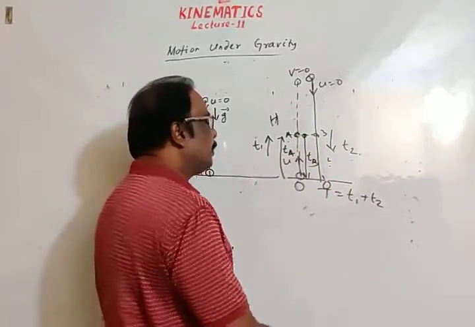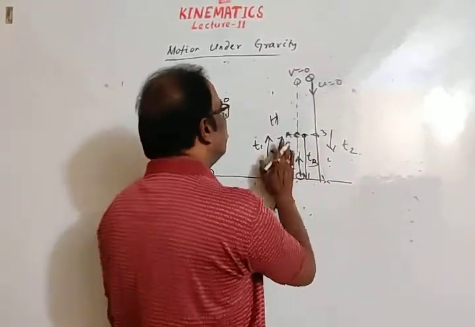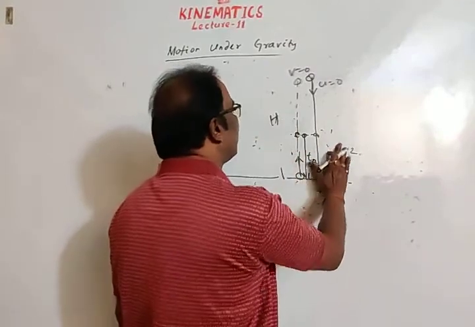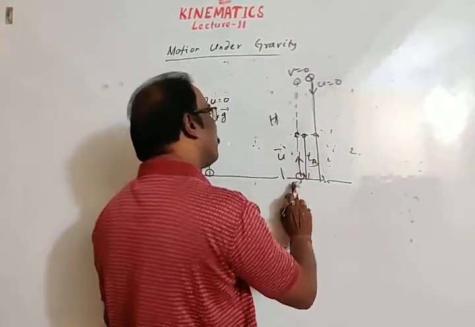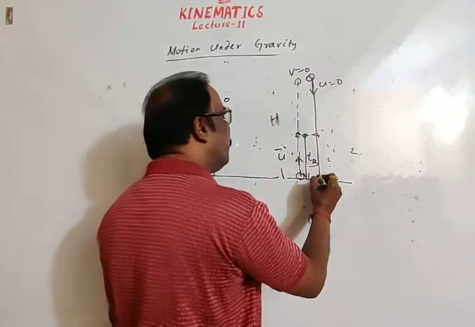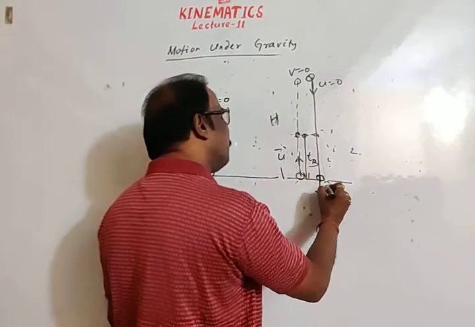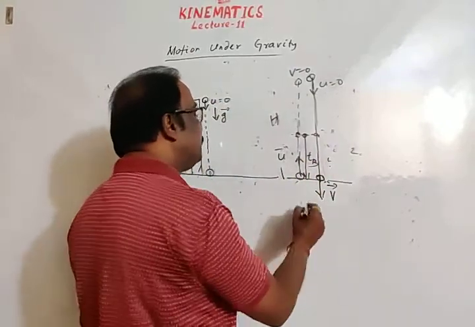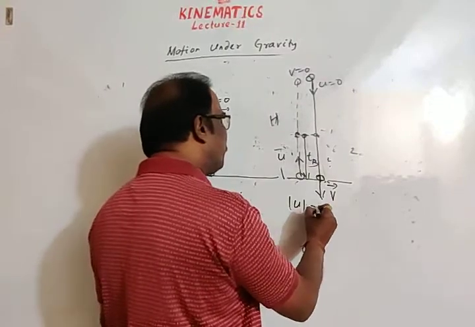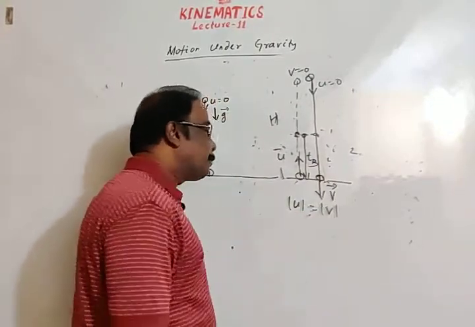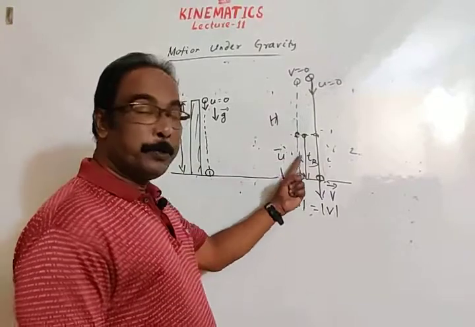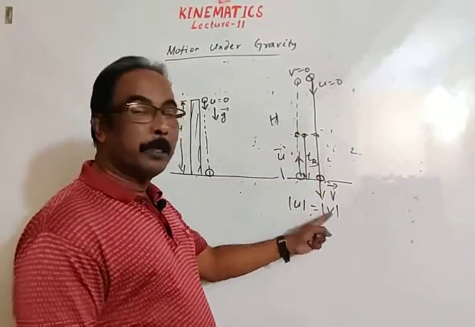Of course, another thing I have forgotten: if a body is projected with a velocity u, the body will again strike the ground with a velocity v. Then the magnitude of the initial velocity with which the body is thrown is equal to the velocity of striking.